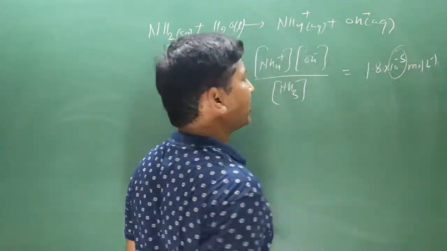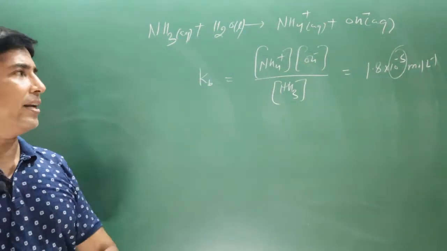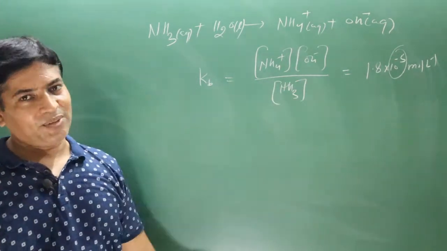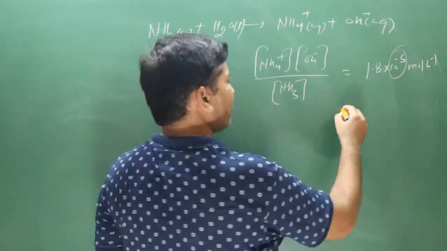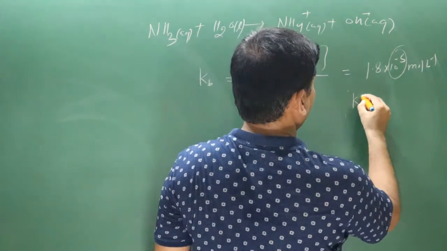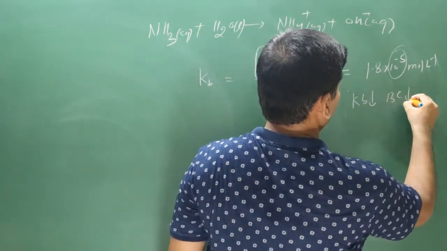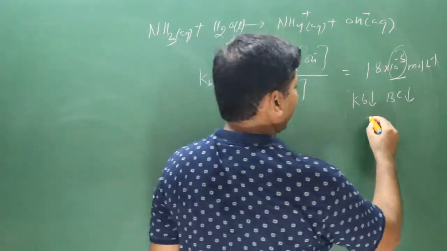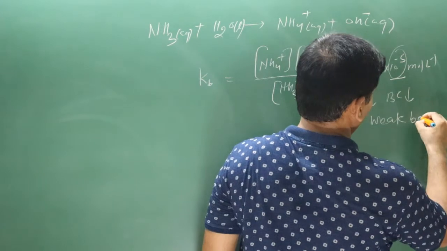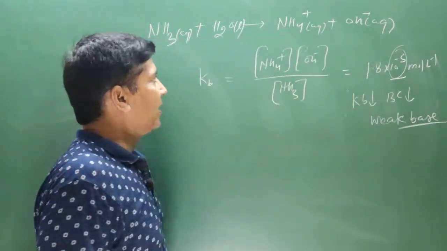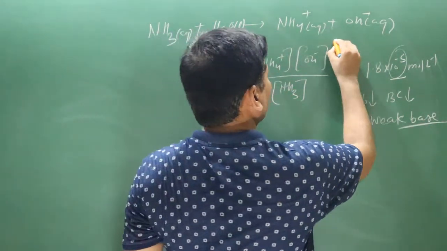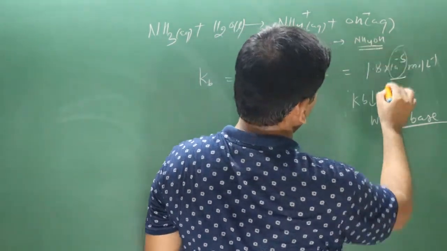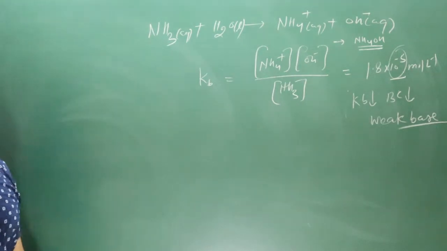This 10 to the power minus 5 is a very small value, and we have learned in ionic equilibrium that as the Kb value decreases, basic character also decreases. Since its Kb value is very small, it is a weak base. Ammonia is a weak base. You can write ammonium hydroxide also. It is also a weak base. Ammonium hydroxide is a weak base.